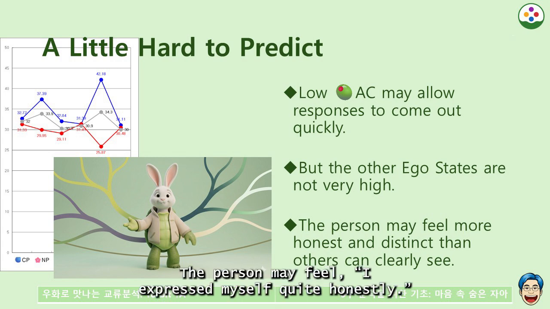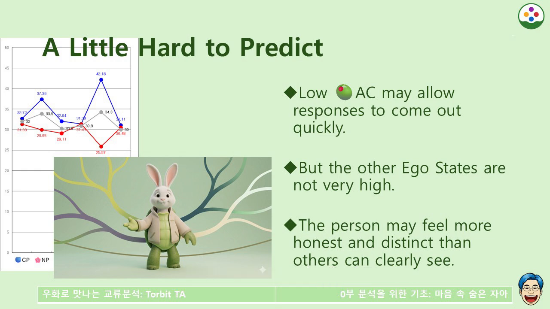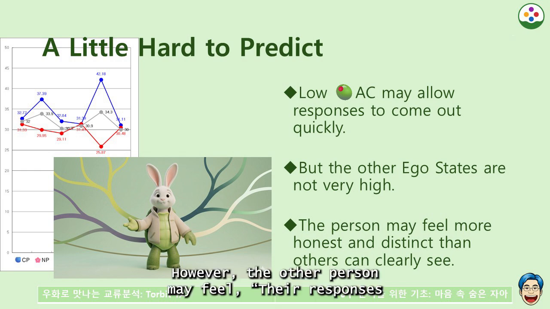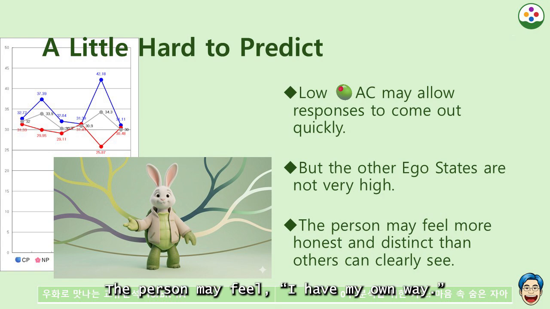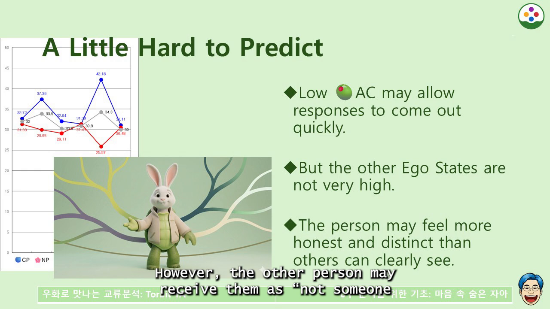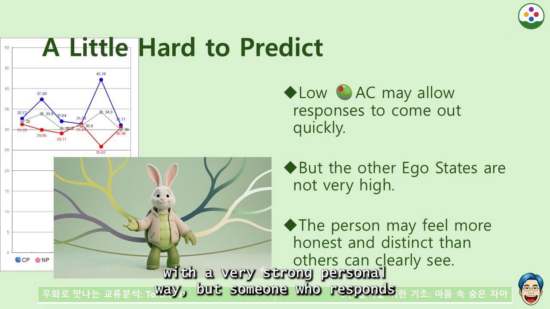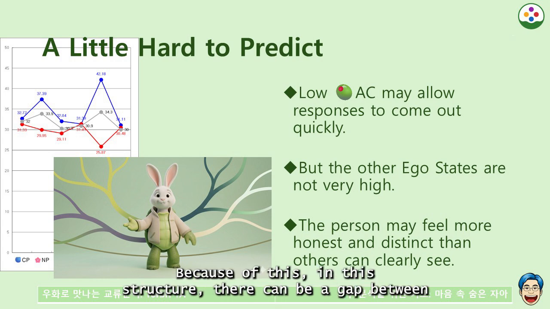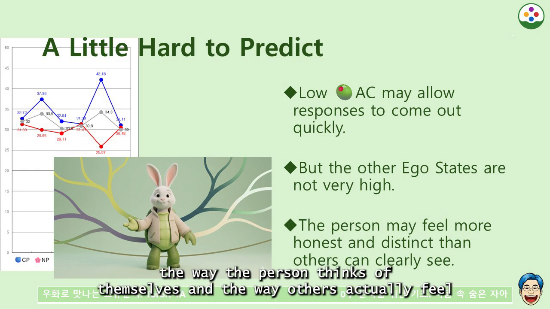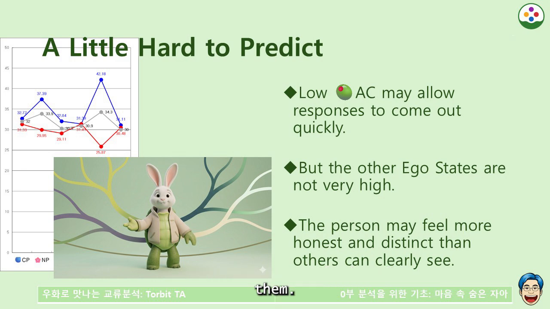The person may feel, I expressed myself quite honestly. However, the other person may feel, their responses do change sometimes, but I do not really know a very clear color. The person may feel, I have my own way. However, the other person may receive them as not someone with a very strong personal way, but someone who responds a little differently depending on the situation. Because of this, in this structure, there can be a gap between the way the person thinks of themselves and the way others actually feel them.